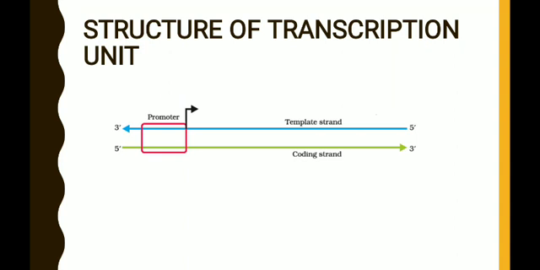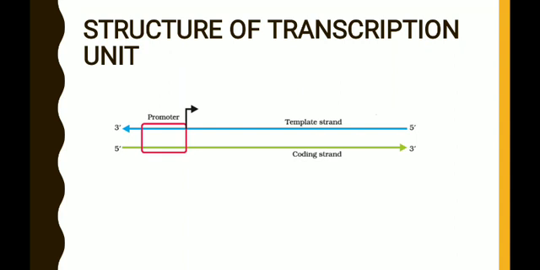So here the template strand produces a new strand complementary to it, and the coding strand is complementary to the template strand. So that's why the coding strand is similar to the RNA molecule synthesized by the template strand. So the promoter is located towards the upstream end. Upstream end is nothing but the 5 prime end. Just observe the diagram. The 5 prime end of the coding strand is considered the upstream end, and the promoter is located at the upstream end.